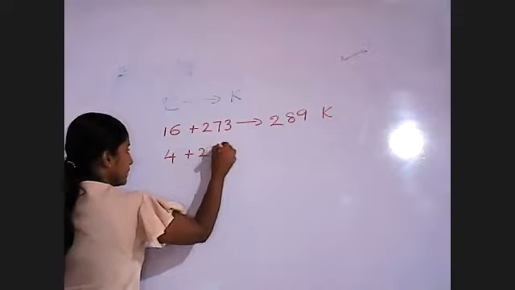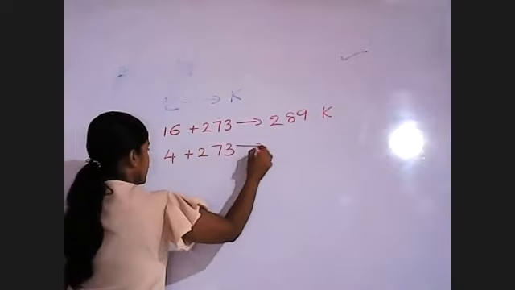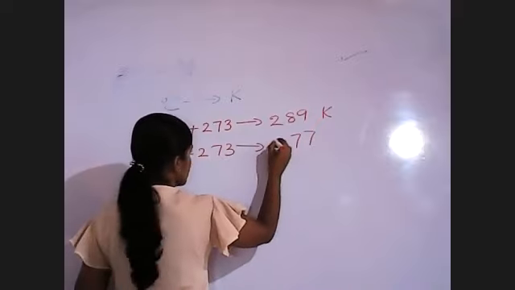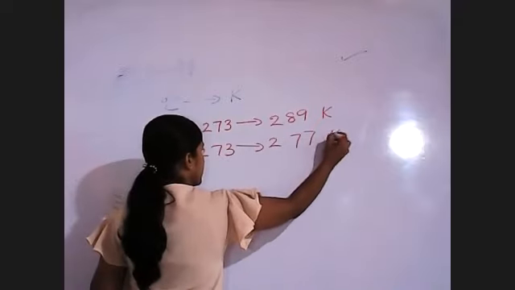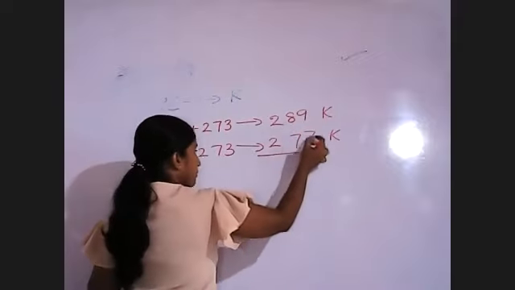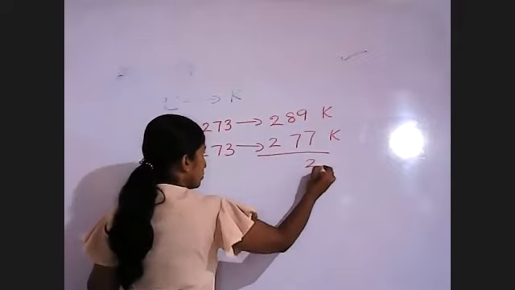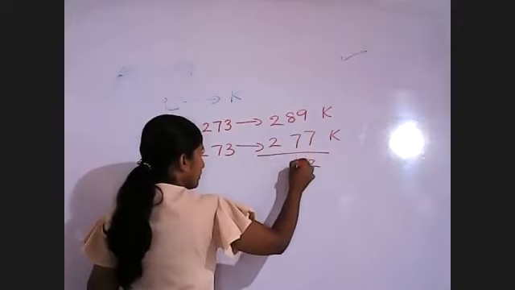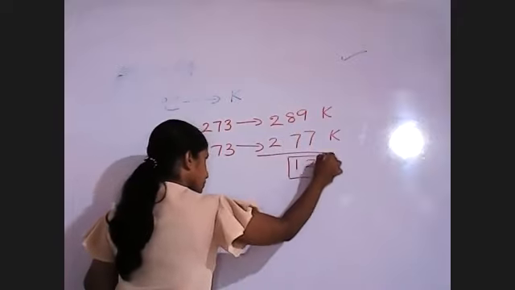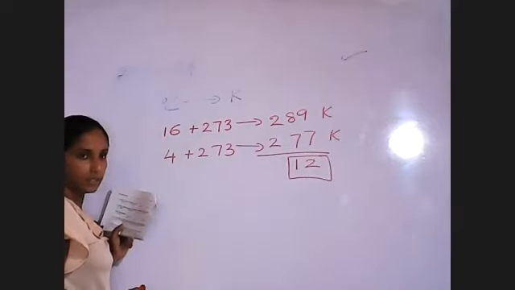That one also we convert into Kelvin: 277. Now get the difference. 9 minus 7 is 2, 8 minus 7 is 1, 2 minus 2 is 0. The difference is 12.